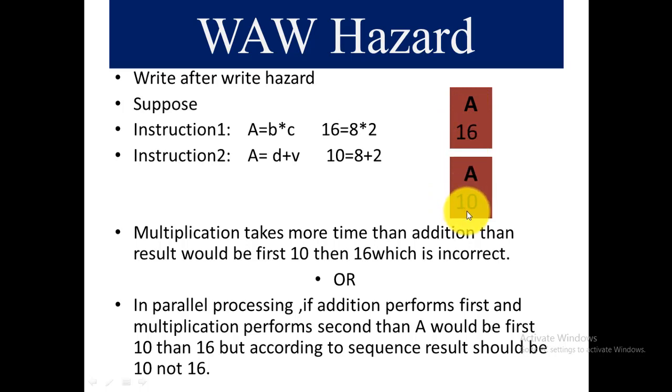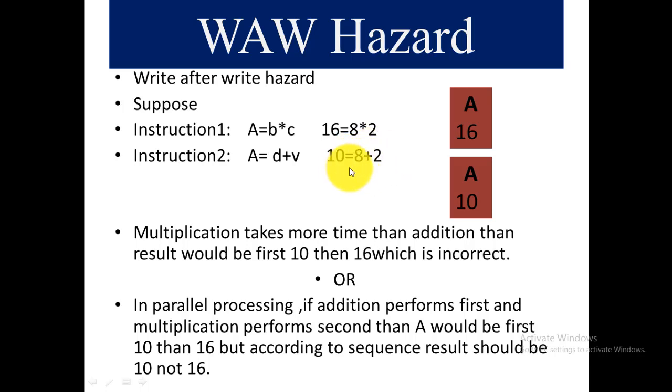But in processing, we know that there are some operations that consume more time. Multiplication and division consume more time as compared to addition and subtraction. So in parallel processing, or in multiple scenarios, multiplication takes more time and addition and subtraction take very little time. So it is possible that instruction 2 performs first because it takes very little time.